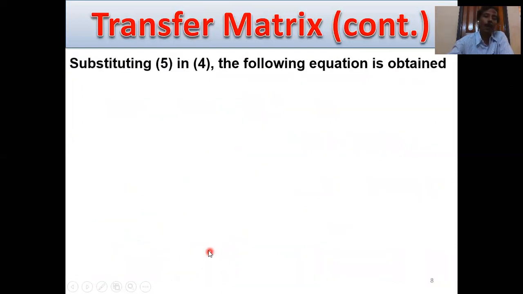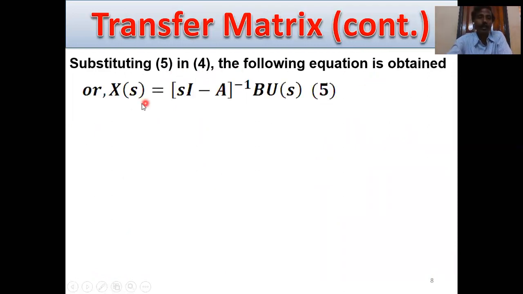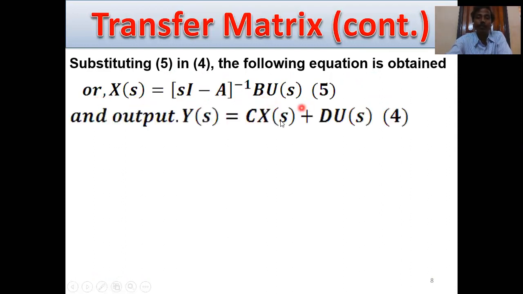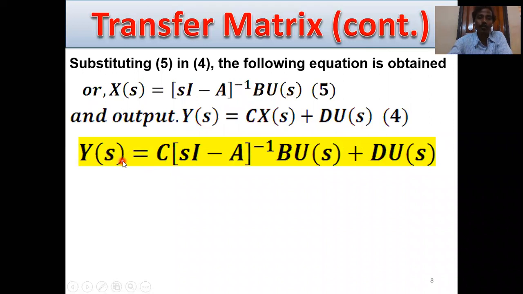Then substituting 5 in 4, the following equation is obtained. X of s equals (sI minus A) whole inverse B into U of s, already proved. This is equation number 5. And output Y of s equals C into X of s plus D into U of s. So put here X of s equals (sI minus A) whole inverse B into U of s. Then we get Y of s equals C (sI minus A) whole inverse B into U of s plus D into U of s.